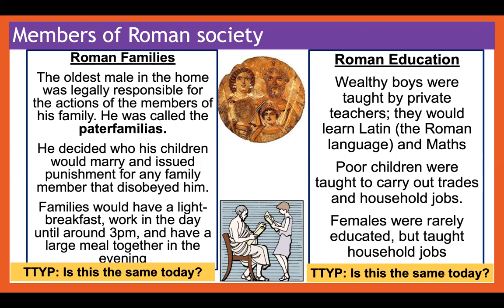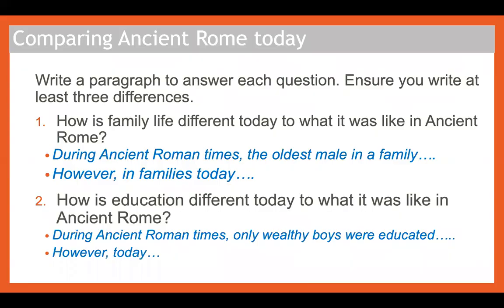You may live with your grandparents who are responsible. Okay? And you may not have someone in your family who decides who is married, and you may not have somebody who issues punishment, because we have the law system, don't we, that issue punishment on people who break the law.